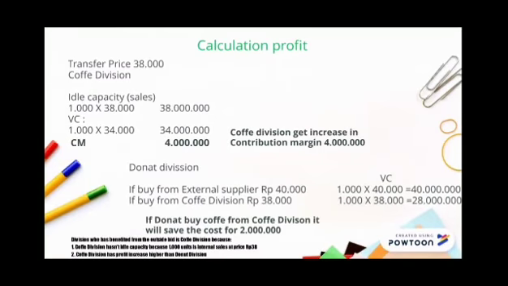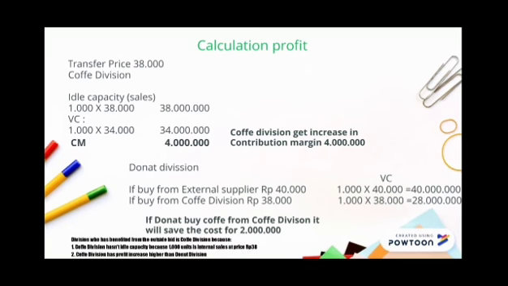The first, calculation of profit for the coffee division. Idle capacity or sales: 1,000 times 38,000 equals 38 million. Variable cost: 1,000 times 34,000 equals 34 million. Contribution margin is 38 million minus 34 million equals 4 million. Coffee division gets an increase in contribution margin of 4 million.